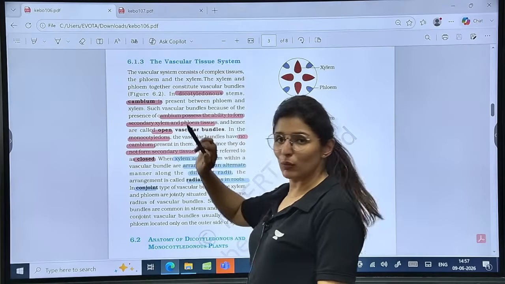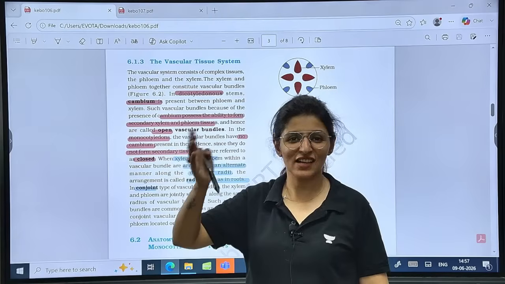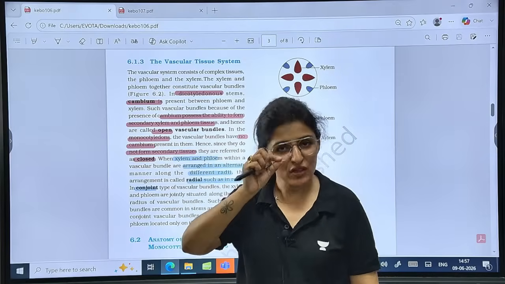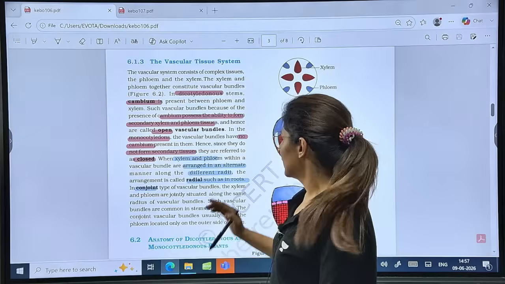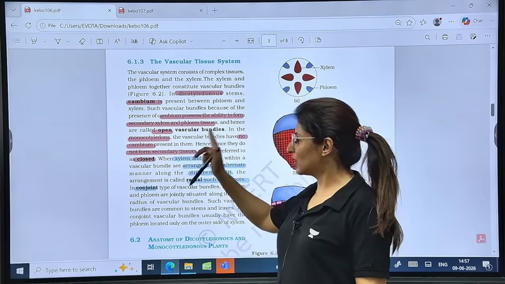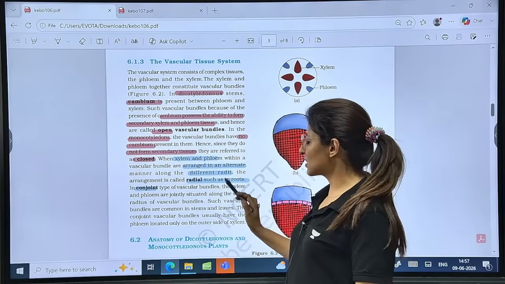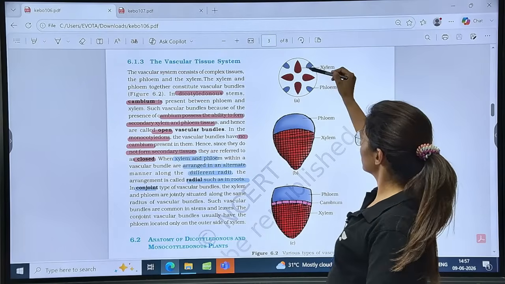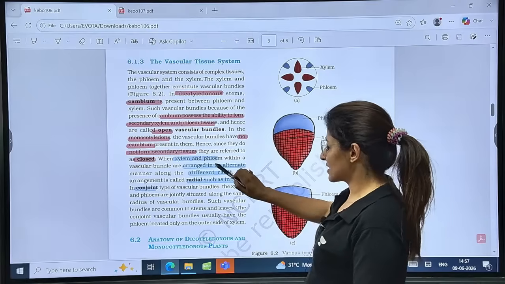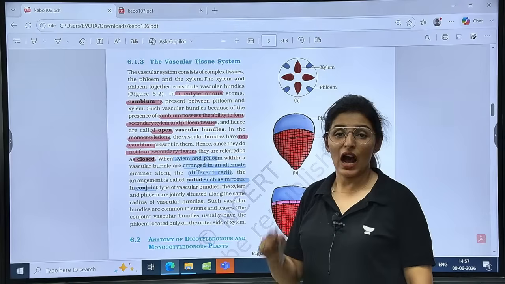So dicots have open. So how do we remember? DOC we should remember, right? It is a dream. So DOC also stands for dicot, open vascular bundle, because of the presence of cambium. Is that clear? Now, in the monocots, the vascular bundles have no cambium, do not form secondary tissue, hence closed vascular bundle. Xylem, phloem arranged in an alternate manner. See, xylem, then phloem, xylem, then phloem, alternately on different radii. Alternate manner, different radius. This is known as radial, RR.